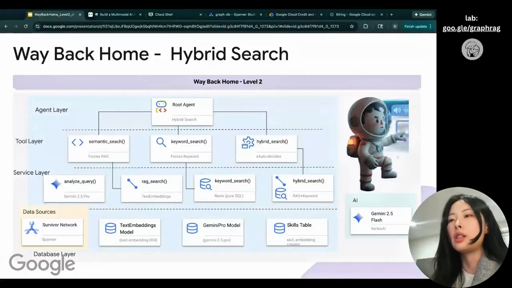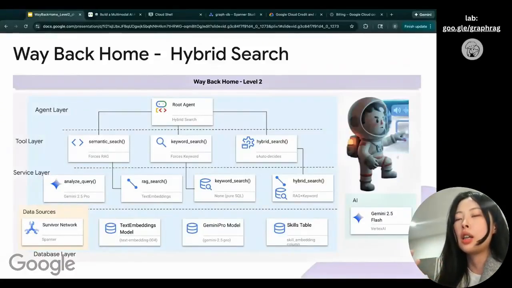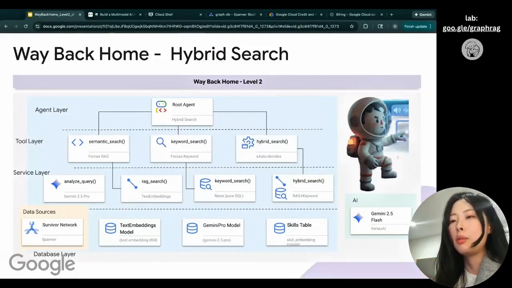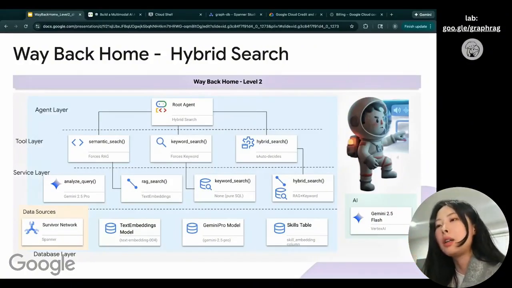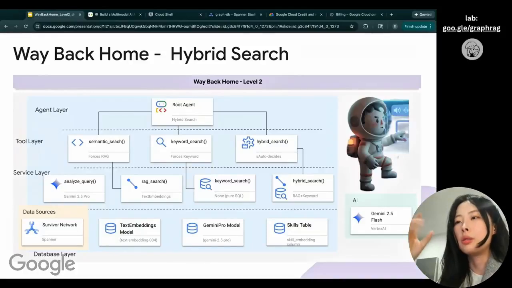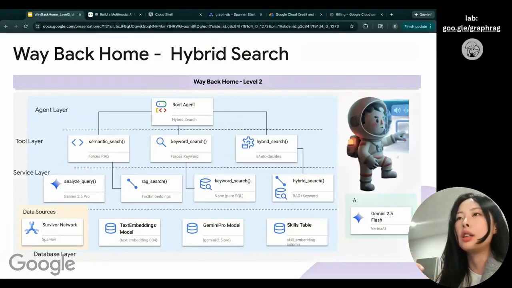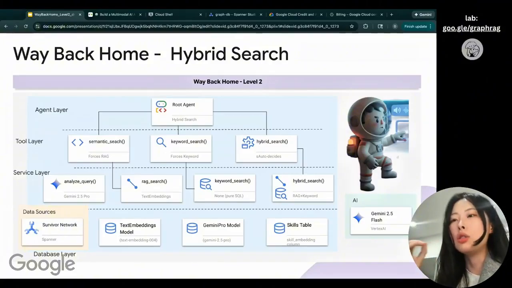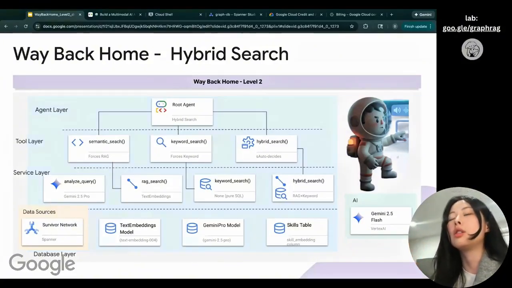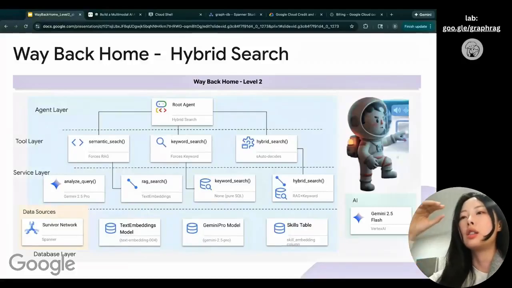So the answer is it's quicker and cleaner this way, because here we are directly creating the embedding for those data in the database, right? So we're using the Gemini model to directly analyze the data. It will be quicker and cost less if you're directly using the model in Spanner versus using the model in the service code.